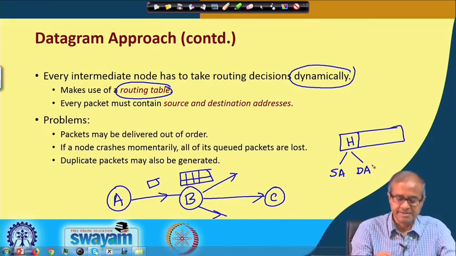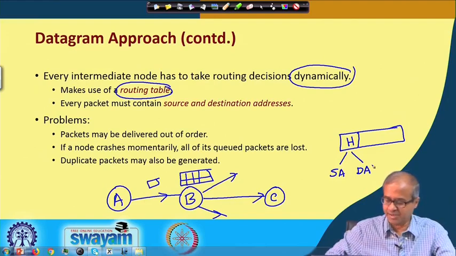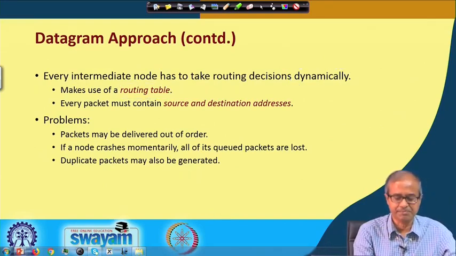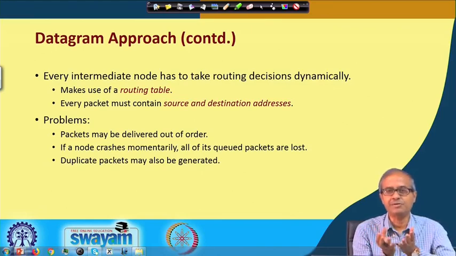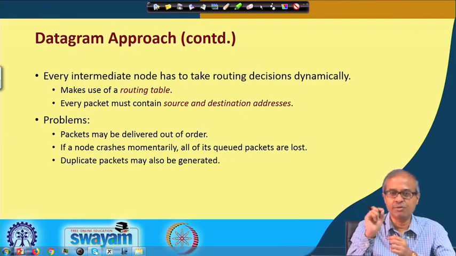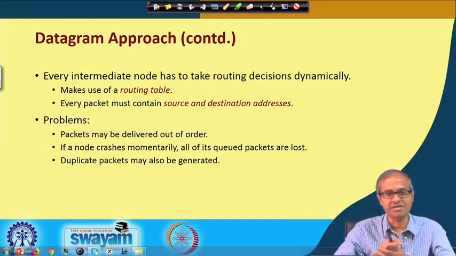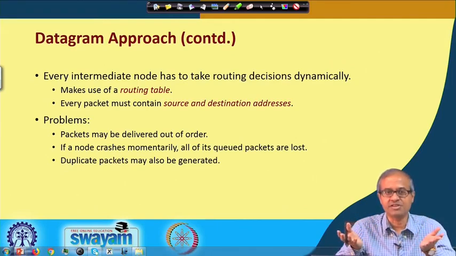Now, just like the normal postal system, here there can be some problems. When you post letters, there is no guarantee that they will be delivered in the same order in which you posted them, courtesy of the way the letters are sorted and delivered.